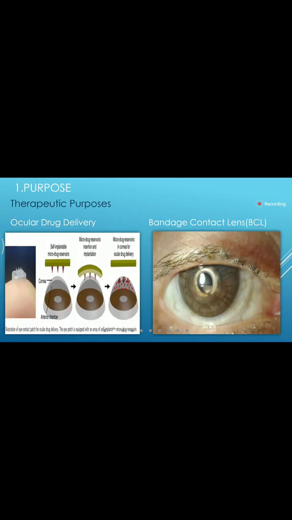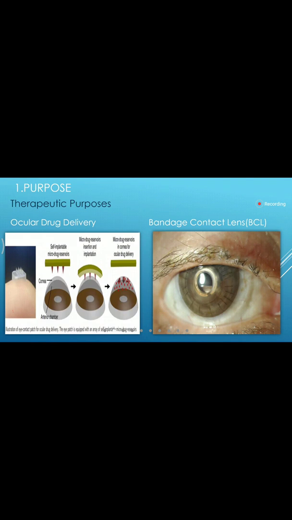So as she said, we can use it for accurate drug delivery if the patient has some indication regarding that. Or we can give bandage contact lenses, as she said, if the patient has gone through any corneal surgery.